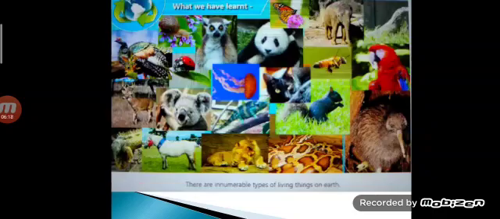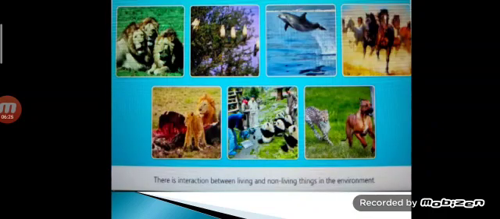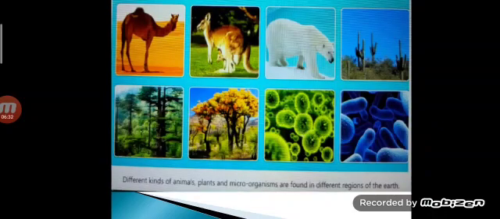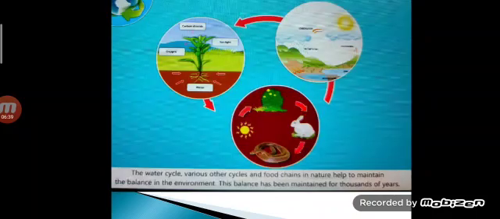Now, what we have learned. First, there are innumerable types of living things on earth. There is an interaction between living and non-living things in the environment. Different kinds of animals, plants, and microorganisms are found in different regions of the earth. The water cycle, various other cycles, and food chains in nature help to maintain the balance in the environment. This balance has been maintained for thousands of years.